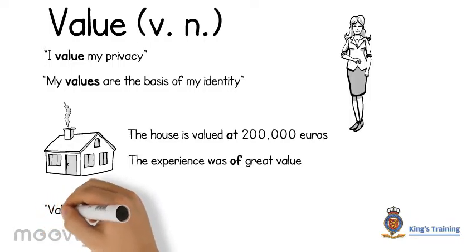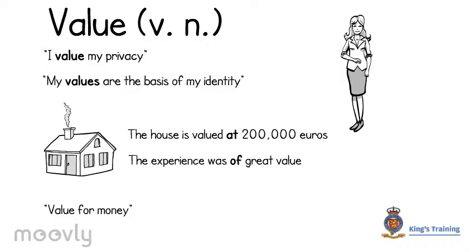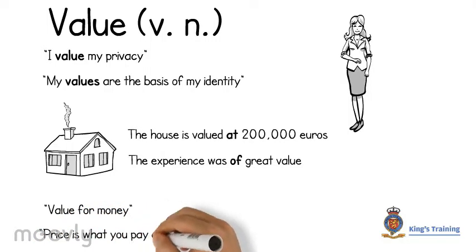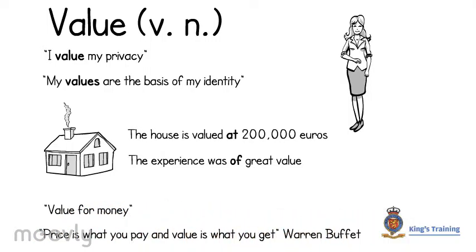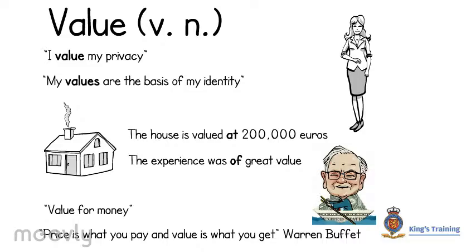This leads us to the crucial phrase in English, value for money. So when we spend money, we want value. We want something which represents a good exchange for our money. As Warren Buffett said, price is what you pay and value is what you get.